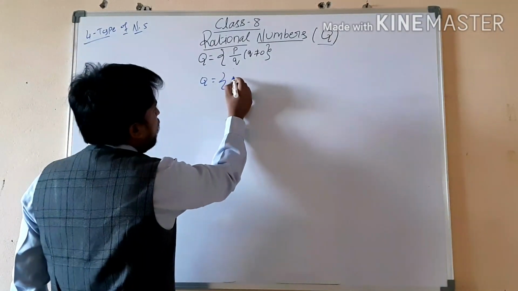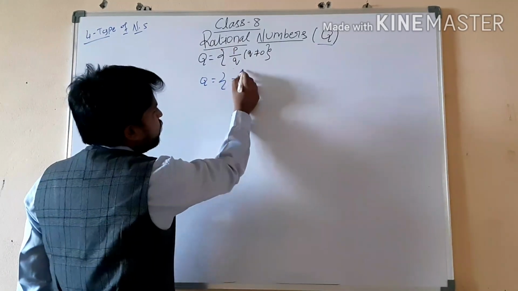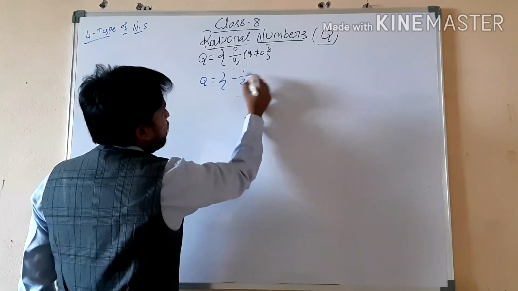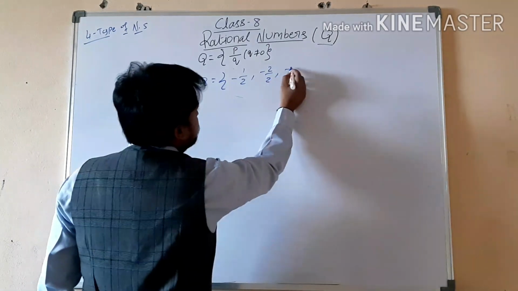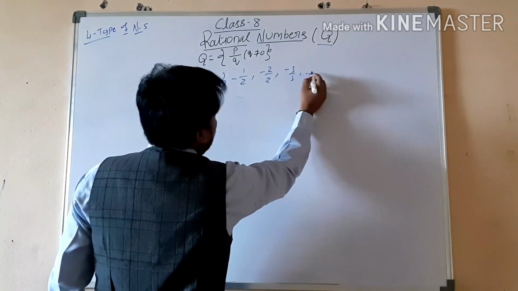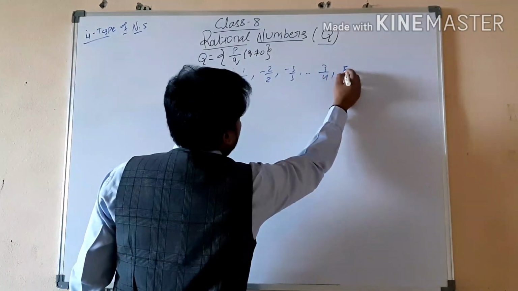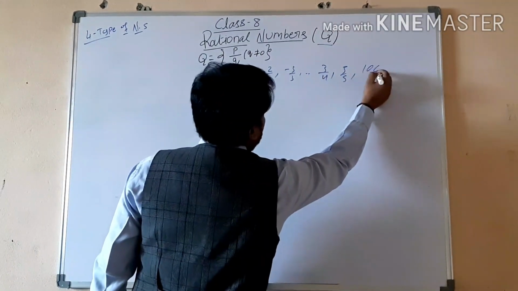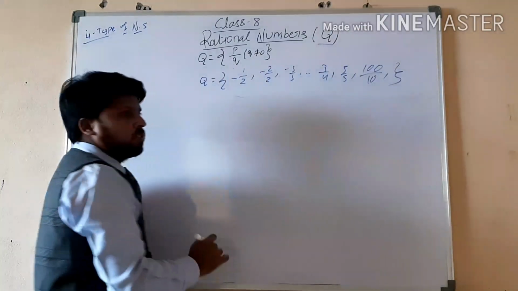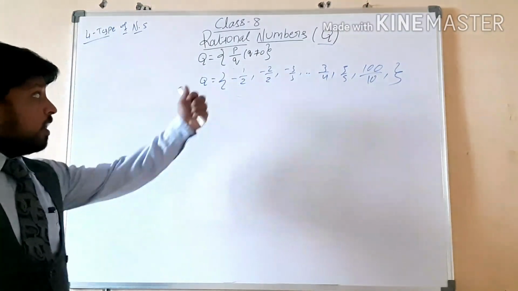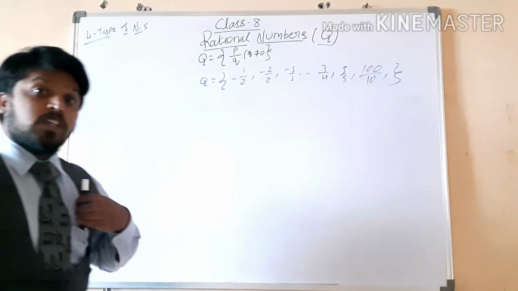So the rational numbers are the set of all P by Q form, that is 1 by 2, minus 1 by 2, minus 2 by 2, minus 2 by 3, or 3 by 4, 3 by 5, or 10 by 1000 by 10. All these sets of numbers are the rational numbers.